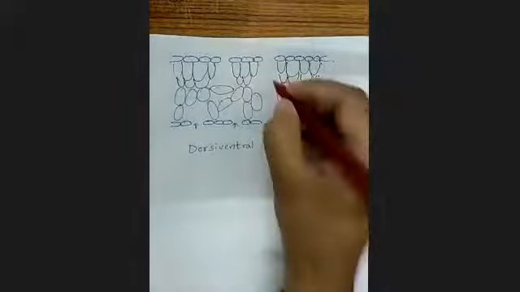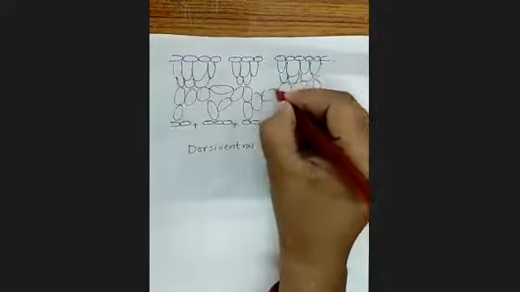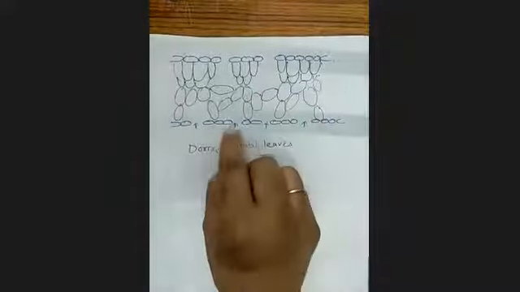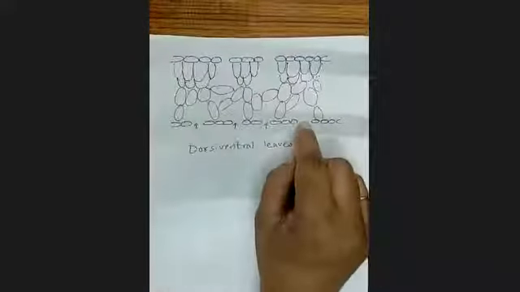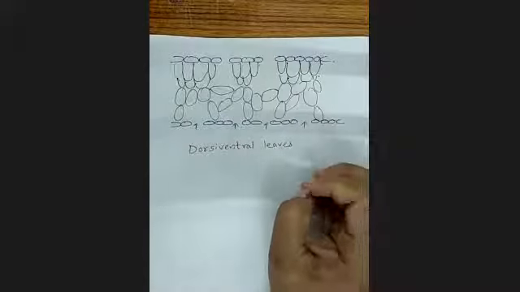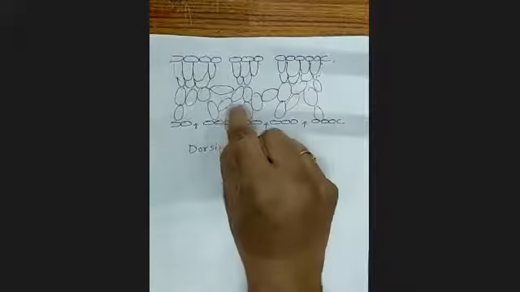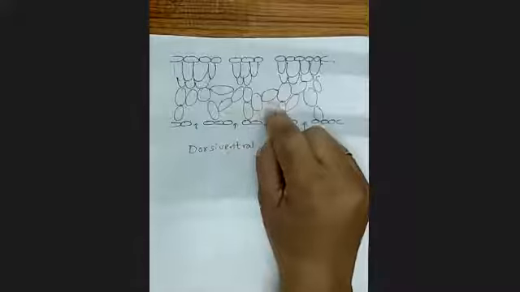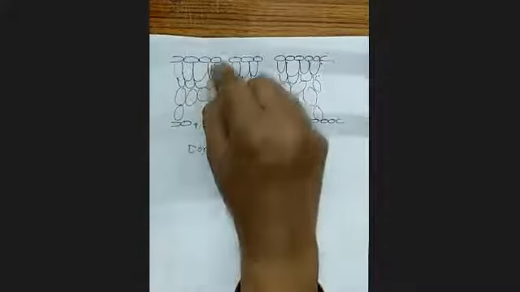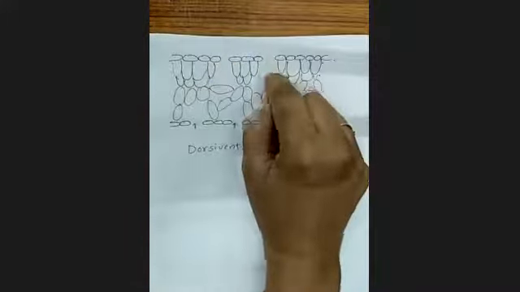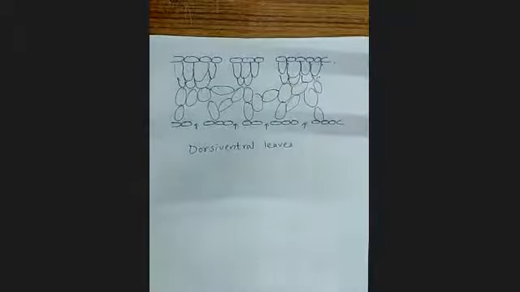This should not be open. So wherever the openings are there for the stomata, only for the stomata, you can see there is a huge amount of empty spaces. You see here also, here also.